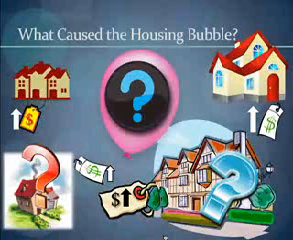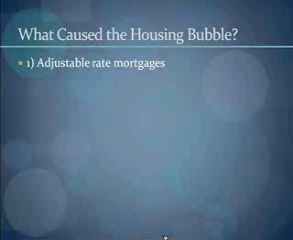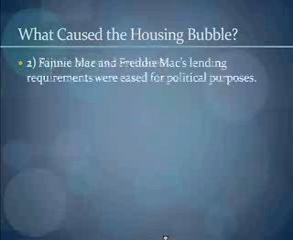And so we have to ask, well, what caused the housing bubble? And there's a number of things we can look at. Number one, adjustable rate mortgages. These are mortgages that have interest rates that start low, but then the banks are free to raise them whenever they want. But it looks good when they're advertising, and so it provides an incentive to people who want to get a home to go out and get a mortgage.